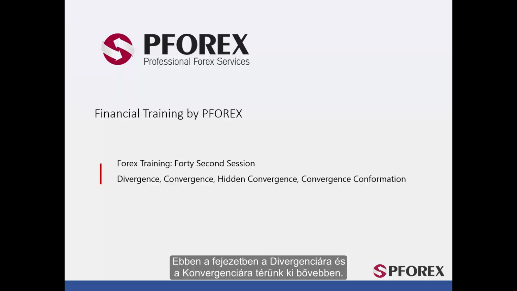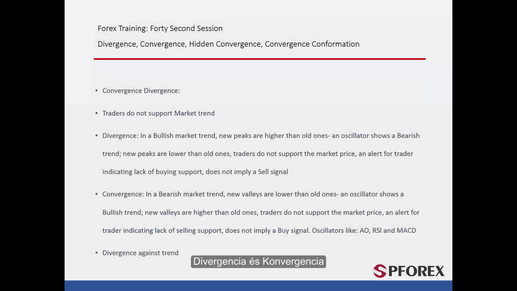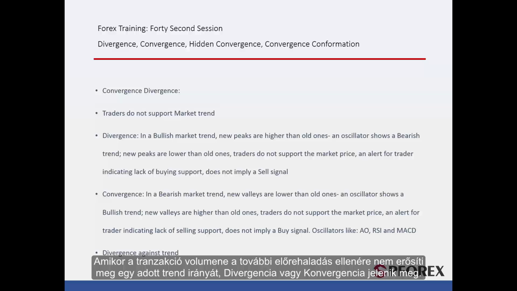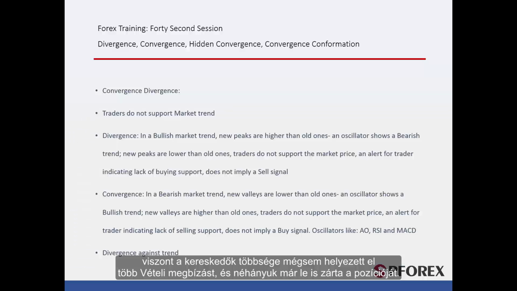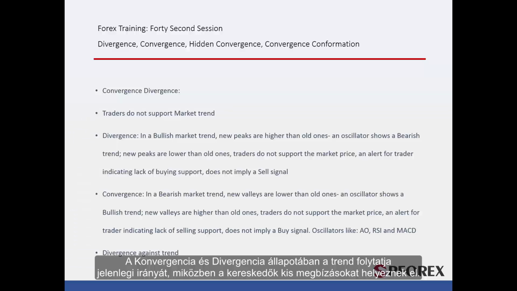In this session, divergence and convergence will be studied thoroughly. Divergence and convergence. When transaction volume does not support a given trend direction, despite further advance, then divergence or convergence will occur. For instance, price has increased to a certain level, with further upward direction. However, most of the traders did not have a tendency to place a buy order anymore, and some of them closed their orders. In convergence and divergence condition, trend continues its current direction with little orders placed by traders.